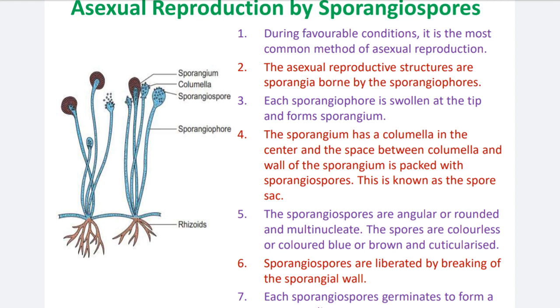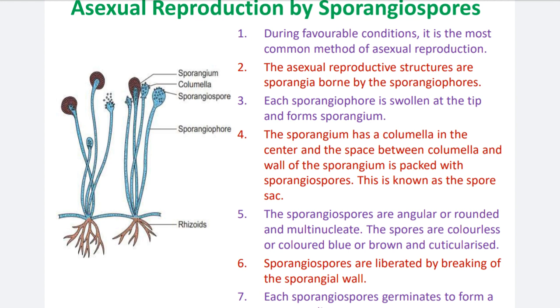Asexual reproduction takes place abundantly in rhizopus compared to sexual reproduction. The role of asexual reproduction is major in the life cycle of rhizopus, because sporangiospores develop in favorable conditions, and sexual reproduction or chlamydospores are developed in unfavorable conditions.